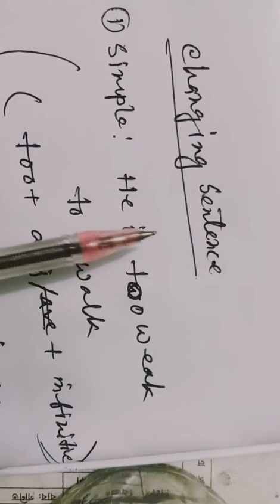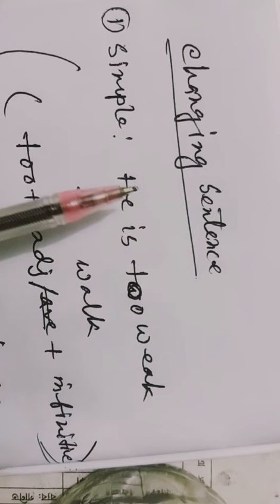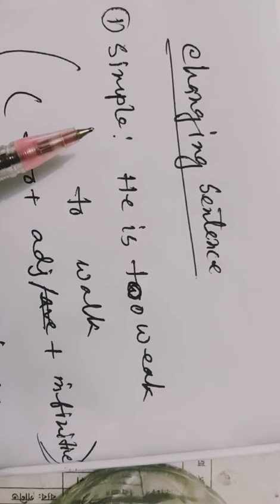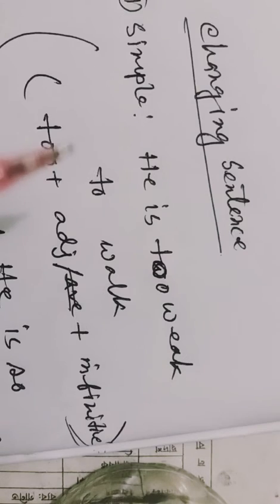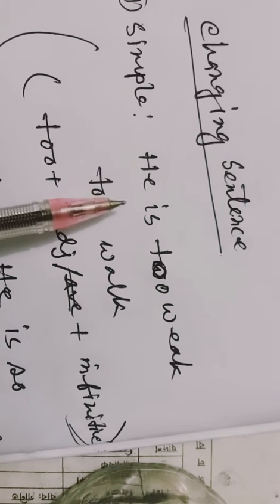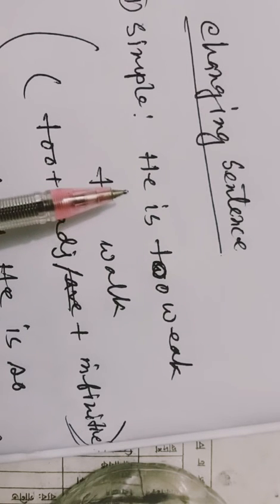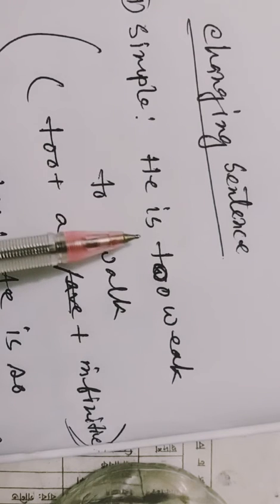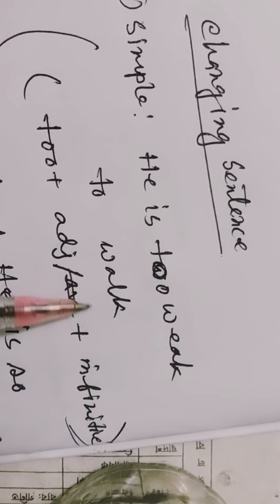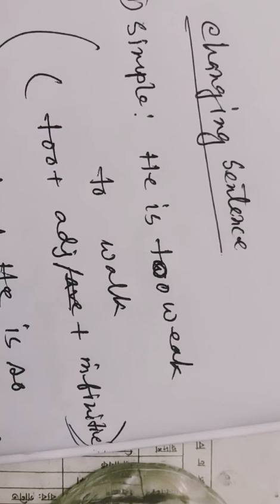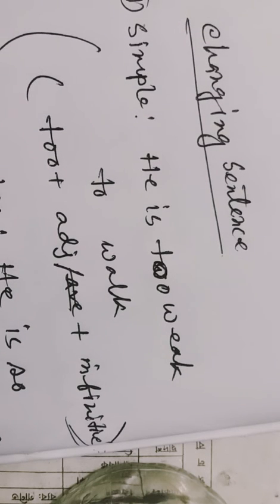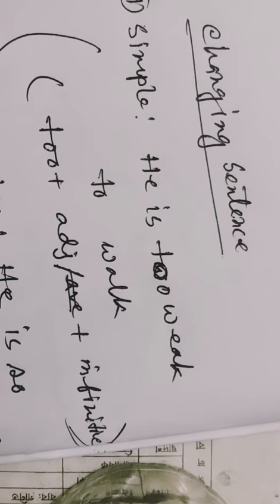This structure will also be used in changing sentences. We can change a simple sentence to complex using this structure. What kind of simple sentence? If we have any simple sentence using too plus adjective plus infinitive, then that kind of simple sentence will be transformed into a complex sentence by using so that.